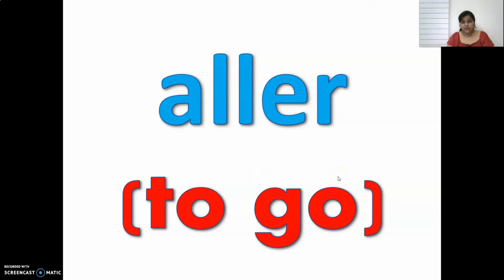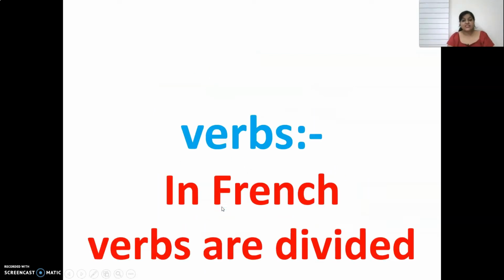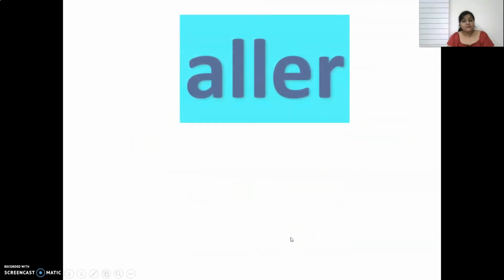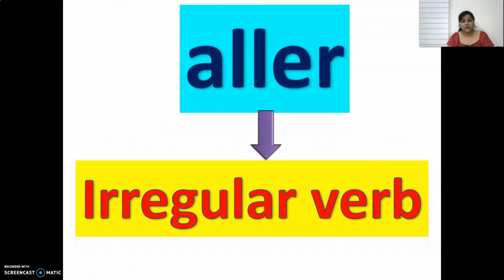So let's firstly learn about the verbs in French. In French there are many types of verbs. So that's why the French people divided these verbs into many categories. And the aller verb comes under the category of irregular verbs. Irregular verbs are very important in the French language. Now why have they been given the name irregular? Because they don't follow a regular pattern of conjugation. That means we have to learn the conjugation of this verb by heart.